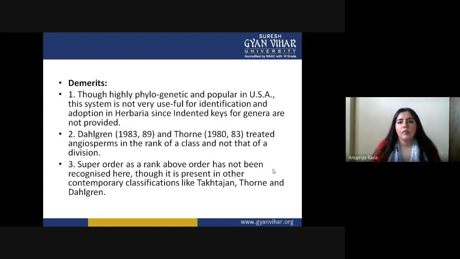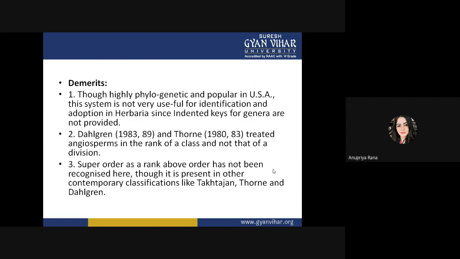Now, demerits. Not everything was right about Cronquist; there are also some demerits. What were they? Highly phylogenetic and popular in the USA, this system is not useful for identification and adaptation in herbaria since identification keys for genera are not provided. Every genus has some special characteristics, but in this classification he did not provide the identifying features of a specific genus. So that's why we cannot use it in herbaria classification.